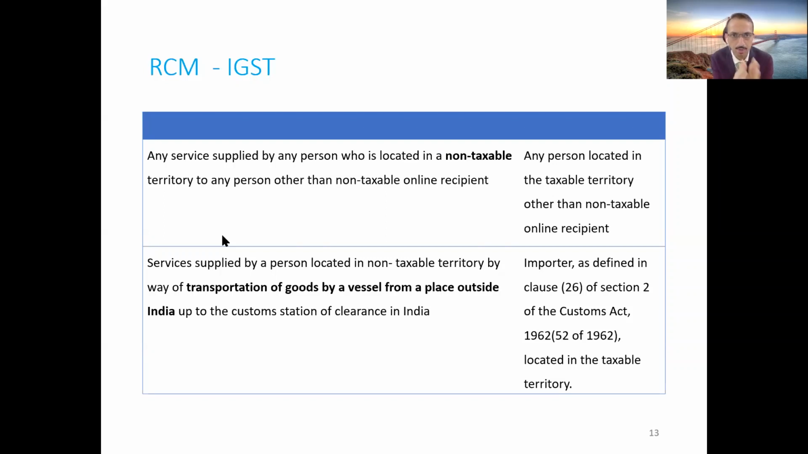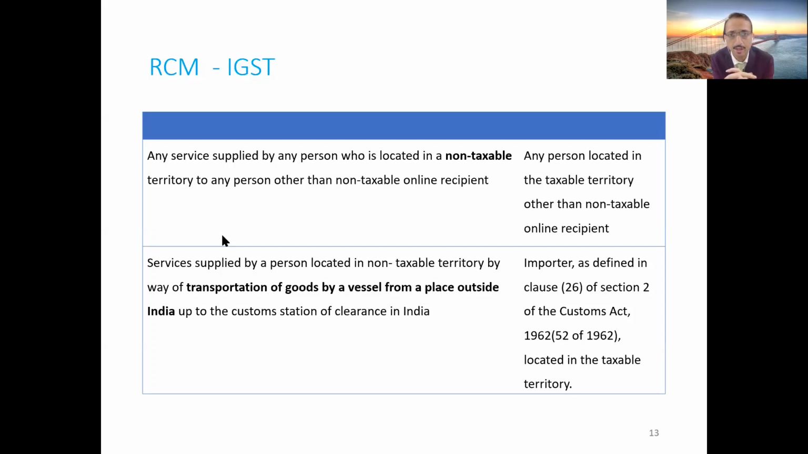And these reverse charges are: one, when you are importing certain services from a non-resident who is located in non-taxable territory, that is outside India. Second important reverse charge under the IGST law is with respect to the services of vessel transportation. That is, you are transporting certain goods by a vessel, and the goods are moving from outside India to India. In such cases, it was said that typically the importer of service, that is the person who is paying the freight, should be made liable to payment of GST under reverse charge mechanism, as import of services.